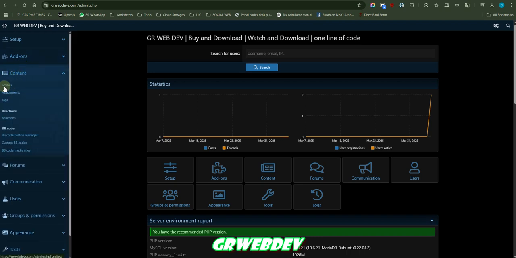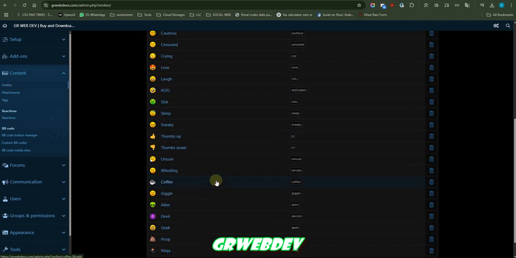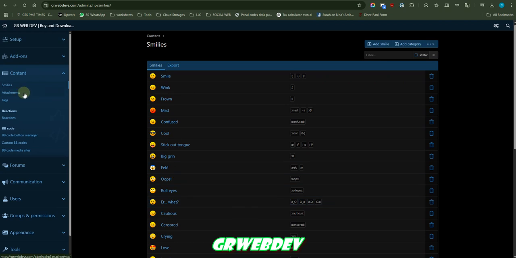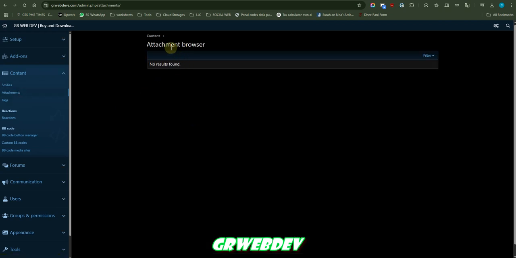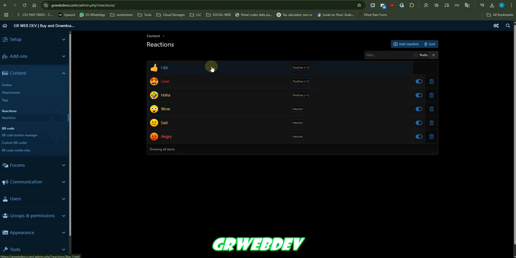What is this? Smileys. Here you can add or delete smileys from your forum. Attachments. When attachments are found in your threads and in resources, then it will show here, I think. And tags, no tag generated. Reactions, like when someone likes the post, positive +1 point, +1 point, this one +1 point, neutral, neutral, neutral.